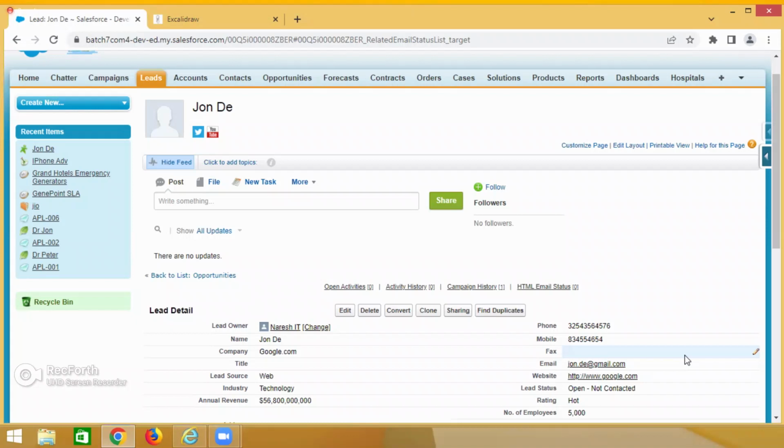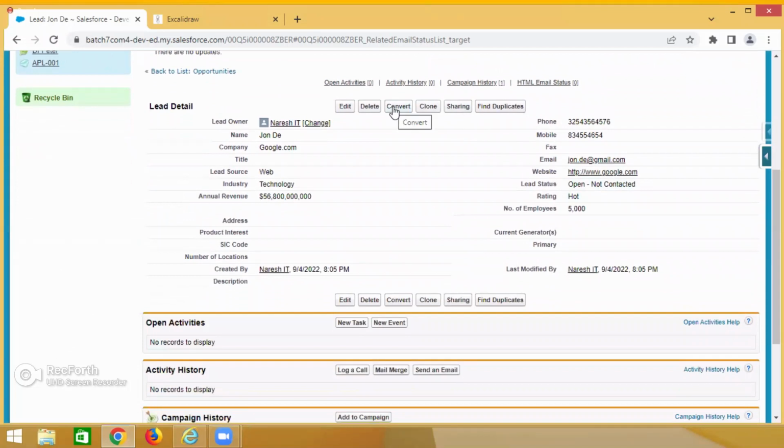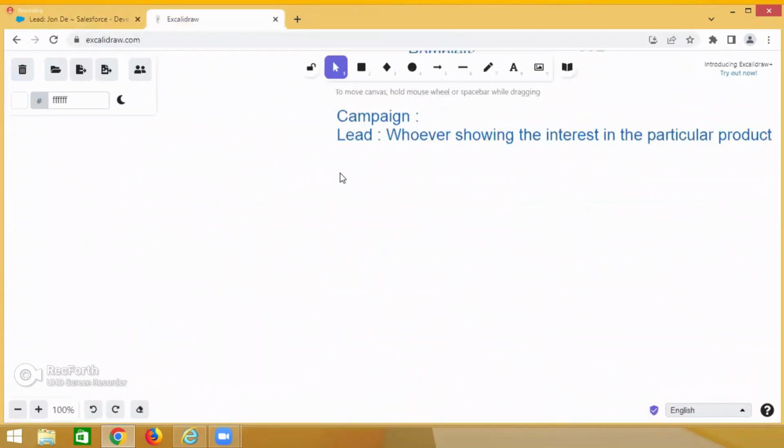I need it very clear. This is the company data. This is the person data. That's the reason you need to convert the lead. So here in Salesforce, the Convert button is available on the lead. Whenever I'm converting this, please understand, guys, the data will be segregated.